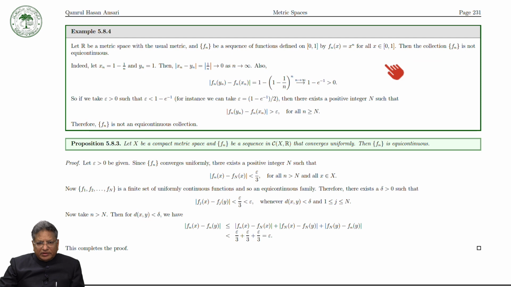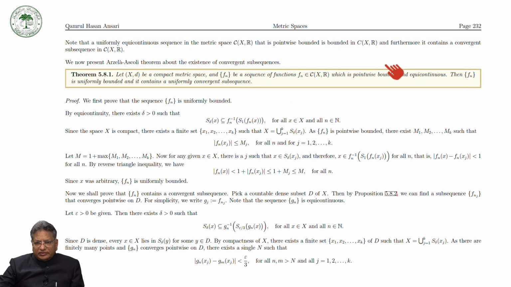Because D is our countable dense set, by using this proposition we can find a subsequence Fnj that converges pointwise on D.